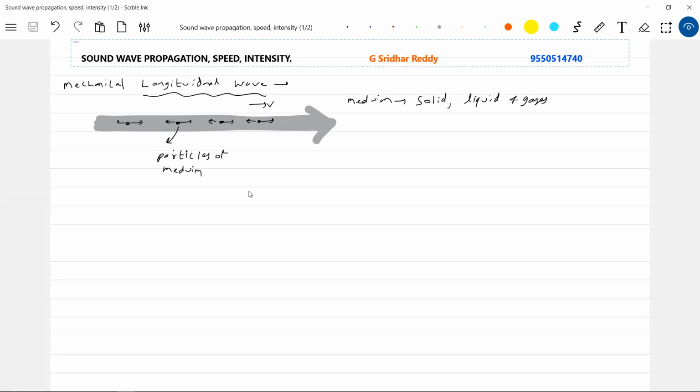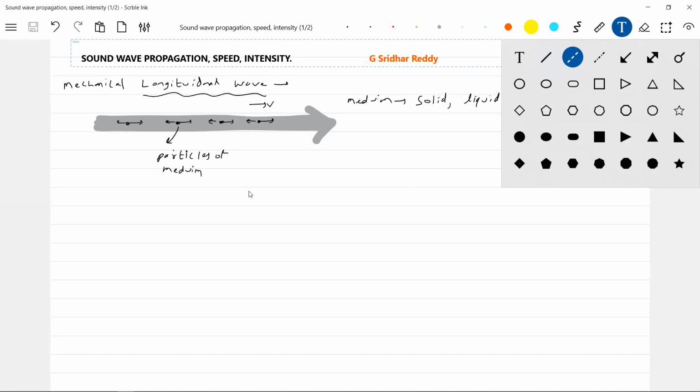None of us can visualize that particular thing. But in fact, the wave is propagating and the points on a medium will execute SHM. So now we have to bring in a method. For that purpose, I'll assume a chamber concept.